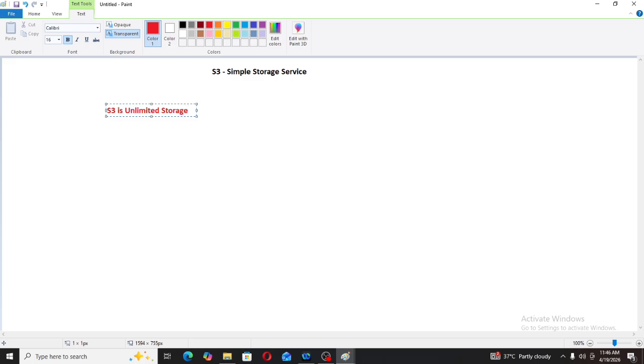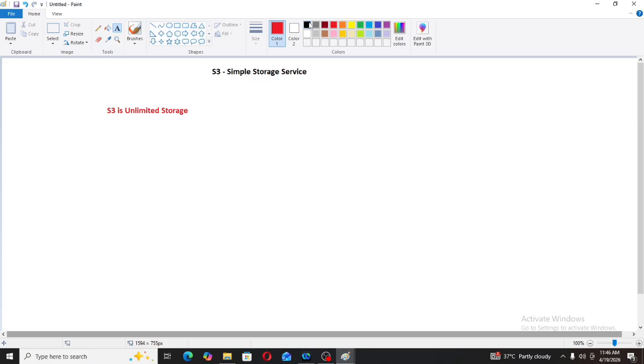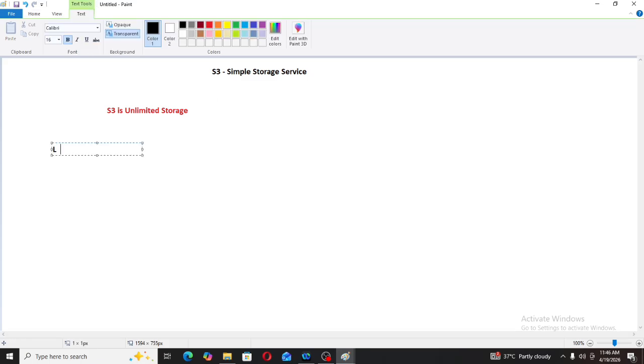Now if I have one movie and I want to put that movie in my laptop, how will I do it? Generally in a laptop we create one folder, inside that folder we create files, and inside the files we store our movie.